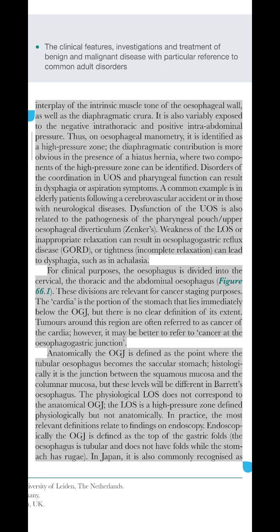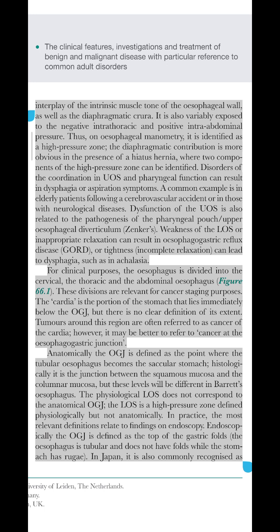The diaphragmatic contribution is more obvious in the presence of a hiatus hernia, where two components of the high-pressure zone can be identified. Disorders of the coordination in UOS and pharyngeal function can result in dysphagia or aspiration symptoms. A common example is in elderly patients following a cerebrovascular accident or in those with neurological diseases. Dysfunction of the UOS is also related to the pathogenesis of the pharyngeal pouch, upper esophageal diverticulum, Zenker's. Weakness of the LOS or inappropriate relaxation can result in gastroesophageal reflux disease, GORD, or tightness. Incomplete relaxation can lead to dysphagia, such as in achalasia.